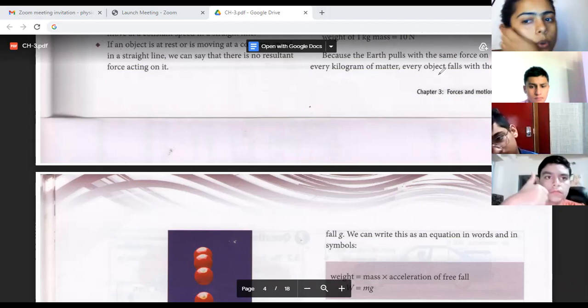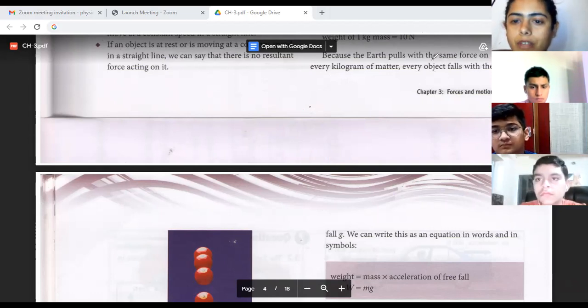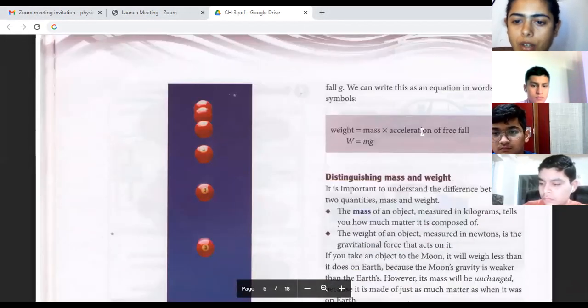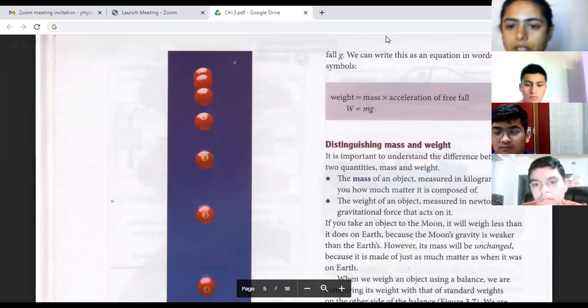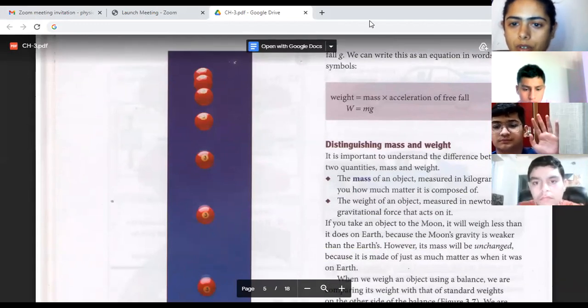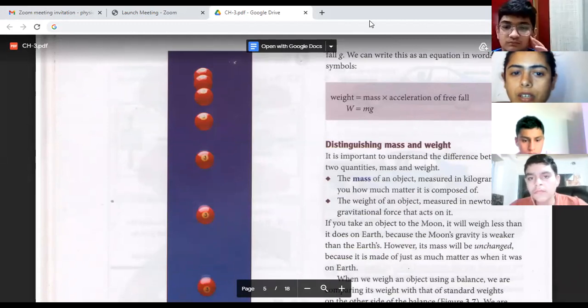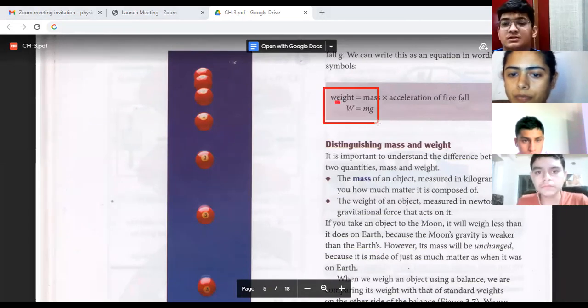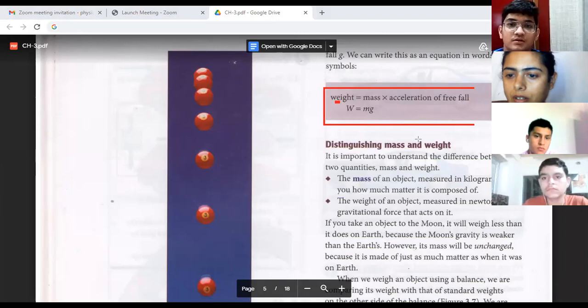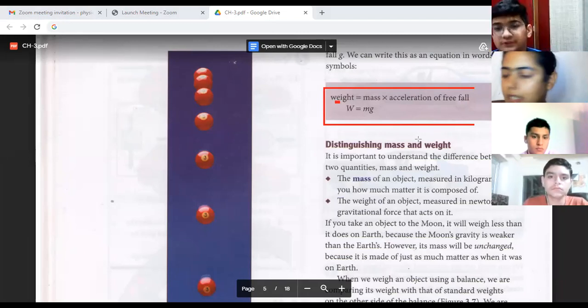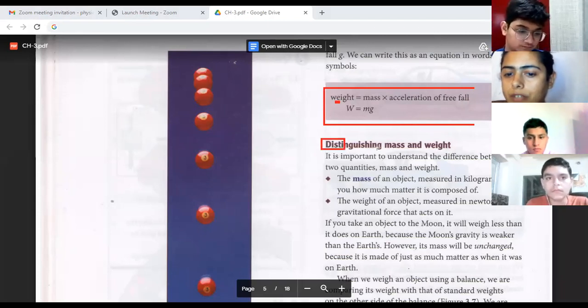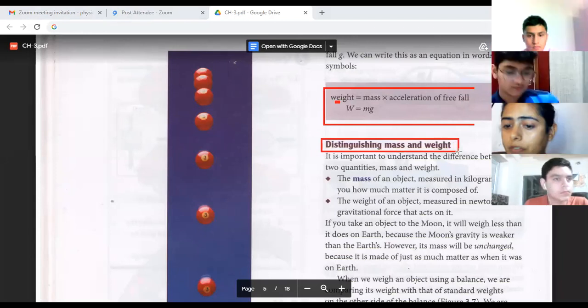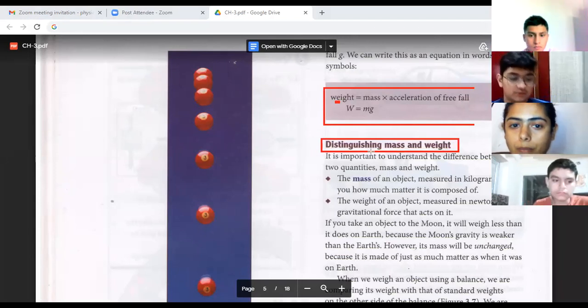Okay. Hanji, who is going to tell me the main difference between mass and weight? What is the main difference between mass and weight of an object? See, the formula is there in front of you. So if it is asked in the question that what is the relation between mass and weight, then this is the answer. This is the relation. Weight is equal to mass multiplied by acceleration of free fall, that is W is equal to mg. And if they ask you that distinguish between mass and weight or differentiate between mass and weight, then what you are going to say?